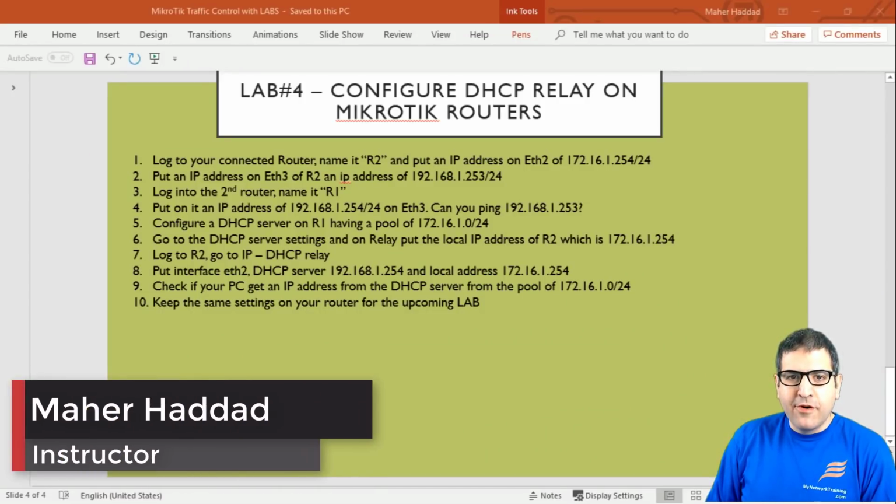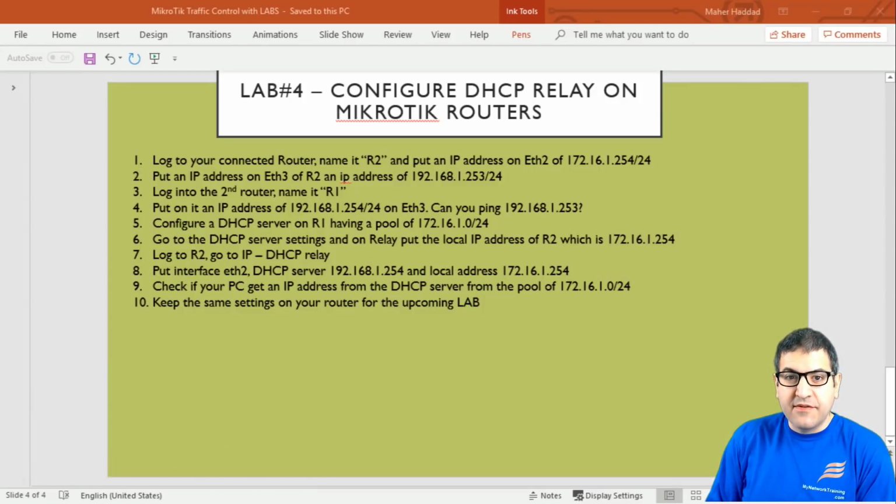In lab number 4, I'm going to speak about the DHCP relay. So why we need to have DHCP relay and why we need to configure it in our network. And as you can see here, we have 10 points to do. But before I start doing those points, let me just take you to the lab scenario. We discussed there what we need to do in this lab, and then we come back to the points to do them one by one.